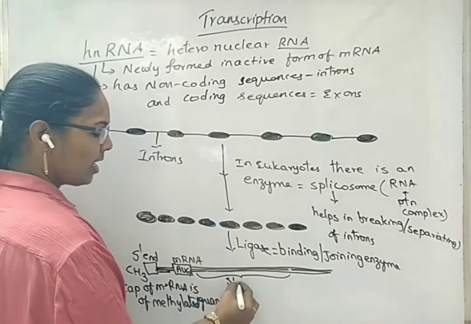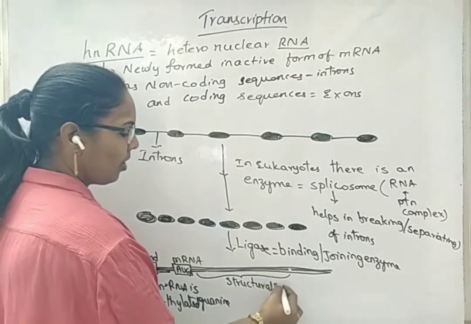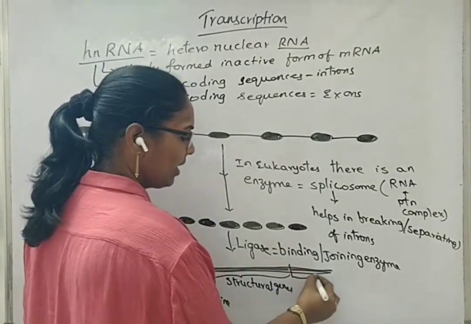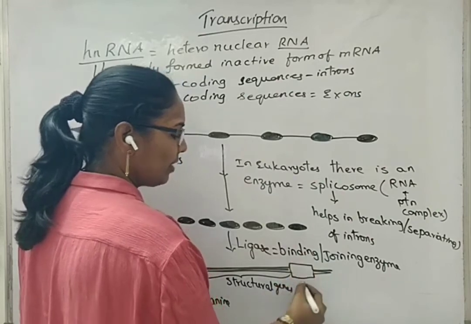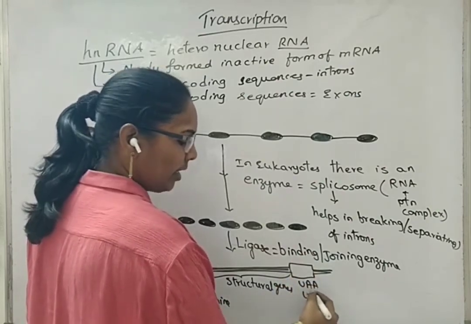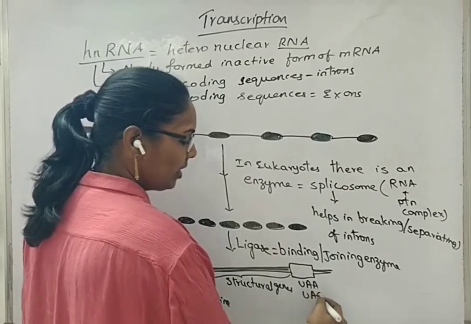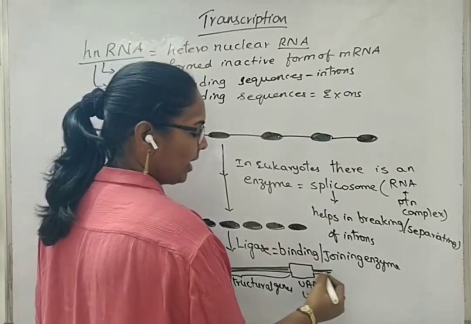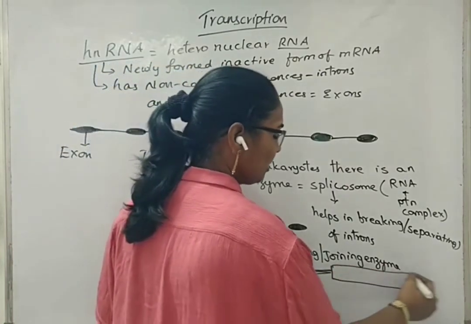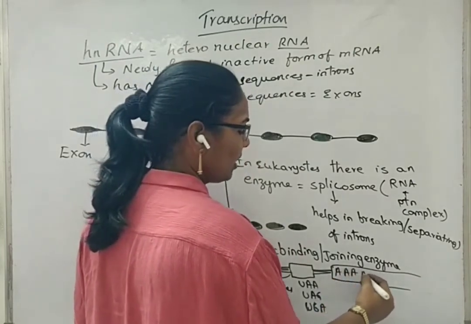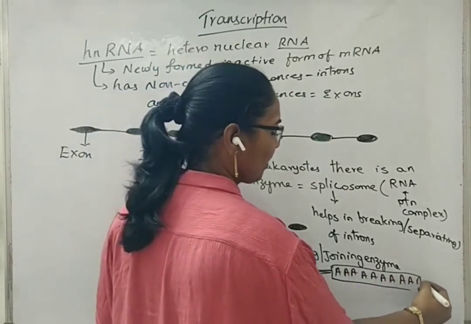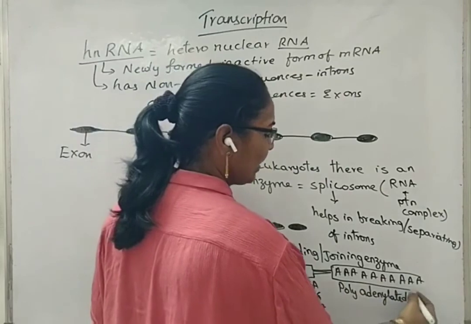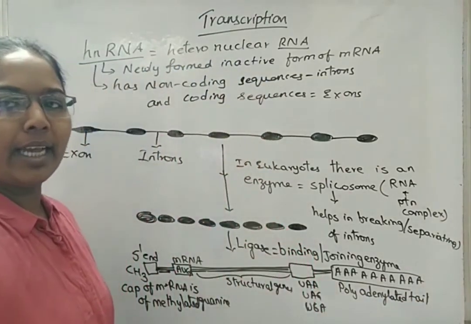Next, some of the genes are arranged as structural genes. All these come from the exons only. After the structural genes, again, there will be stop codons, which we have written before: UAA, that is ochre, UAG, that is amber, and UGA, that is opal. Later again, non-coding sequences will be there. From here onwards, 200 to 300 adenines are added. So this area is called the polyadenylated tail, and the process is called polyadenylation.